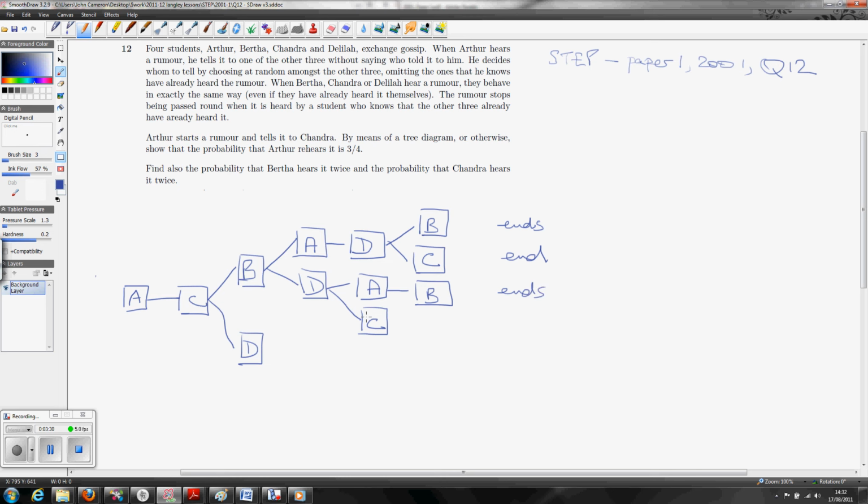What about this last branch here? C has just heard it from D, and C heard it from A before and told B, so there's nobody else there. That's ended there. Now I'm going to stop the recording because I need to make this other tree, and it's really just the same, so I'll just do that and pick up in a moment.